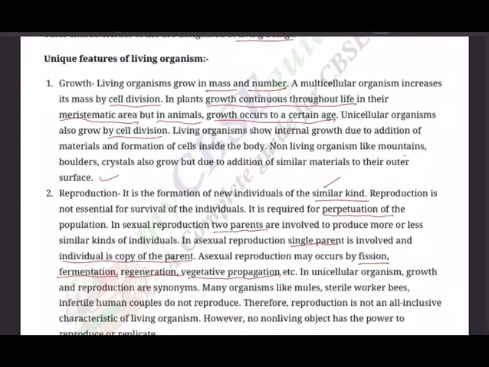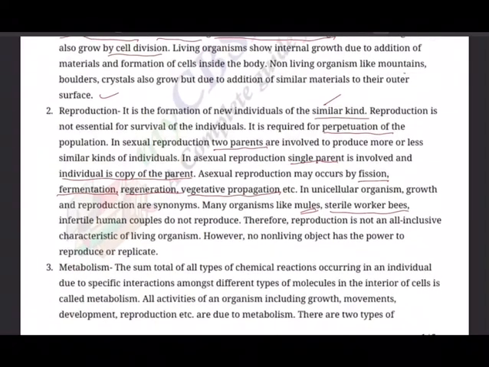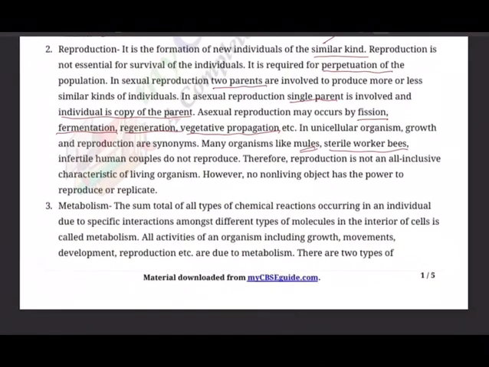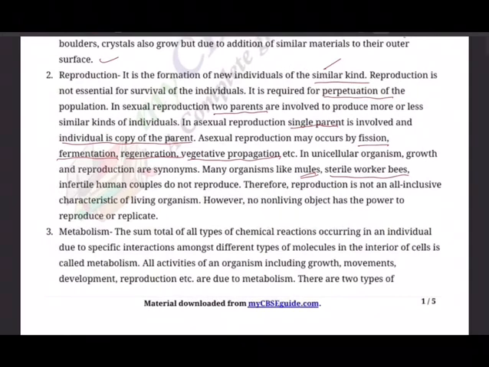In unicellular organisms, growth and reproduction are synonymous. So in Amoeba, for example, growth and reproduction is in multiplication of the numbers. Many organisms like mules, sterile worker bees, infertile human couples do not reproduce. Look at this. Sometimes they will ask you about sterile worker bees that do not reproduce. Therefore, reproduction is not an all-inclusive characteristic of living organisms. However, no non-living object has the power to reproduce or replicate. Non-living objects cannot reproduce, cannot replicate.